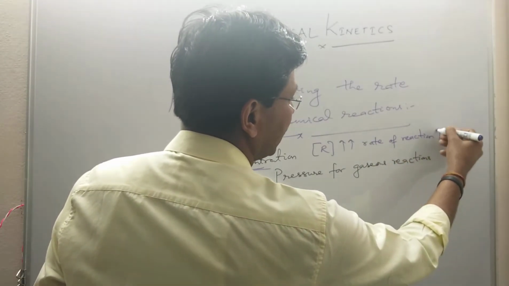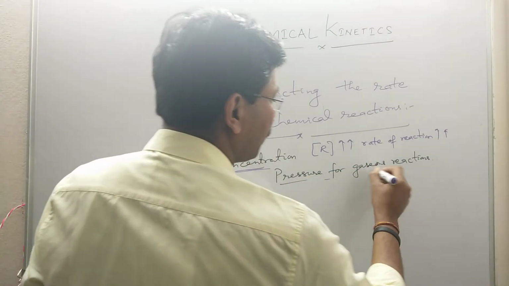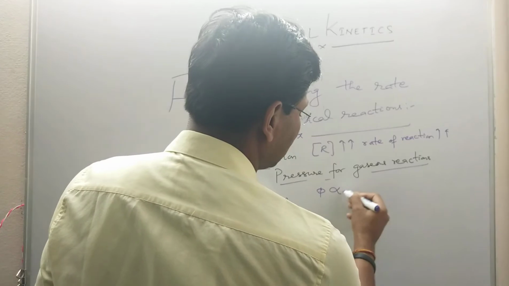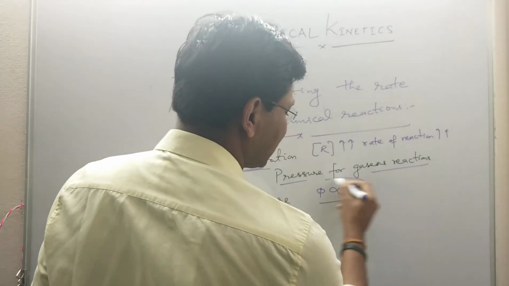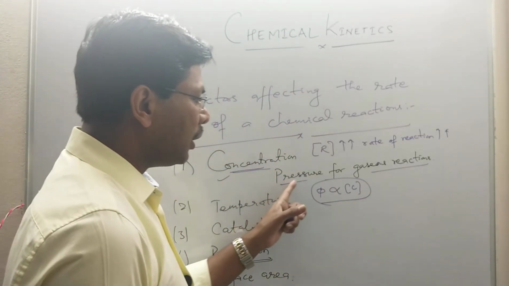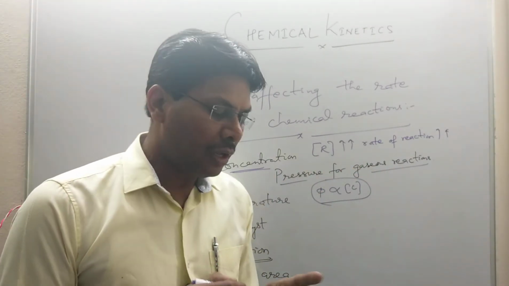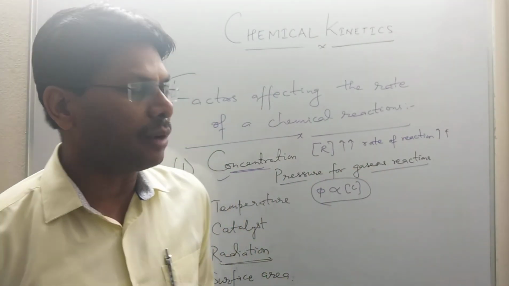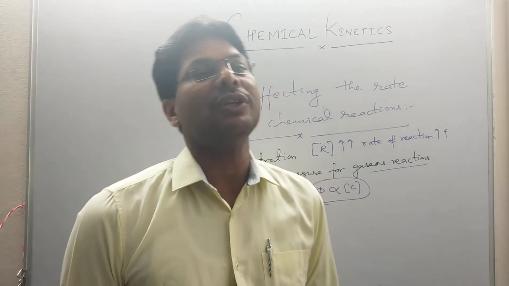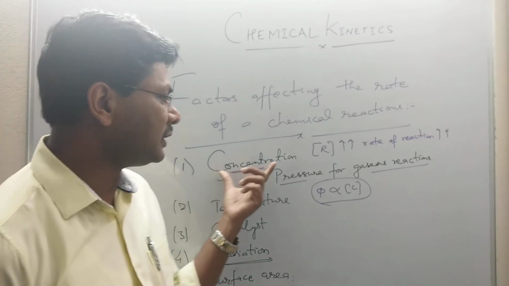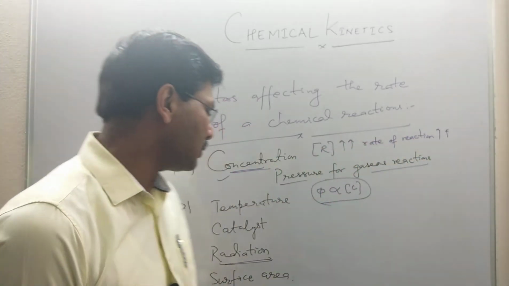Now considering a gaseous reaction, it is the pressure, because pressure is directly proportional to concentration for a gaseous reaction. So for a gaseous reaction we have to see pressure. If we increase the pressure, the reacting species will come closer, the chances of effective collision increase, and so does the chance of product formation. So when concentration increases, the rate of a chemical reaction also increases.